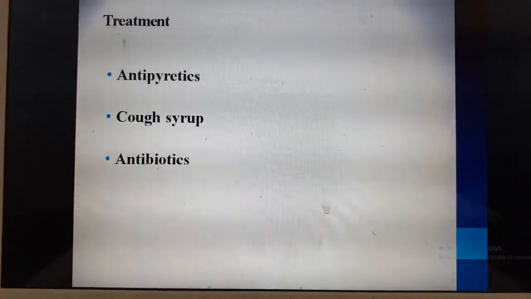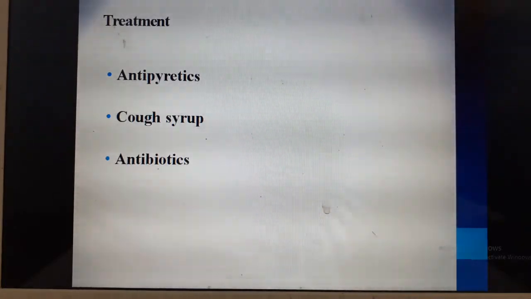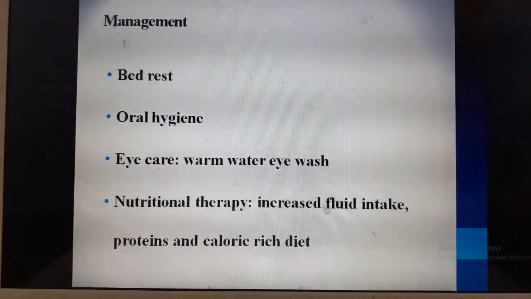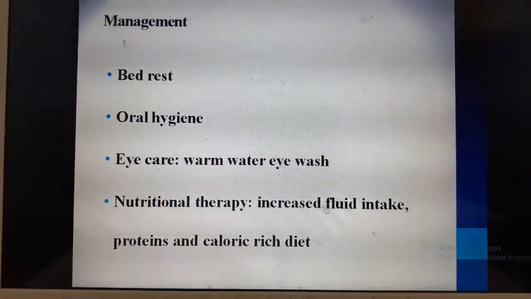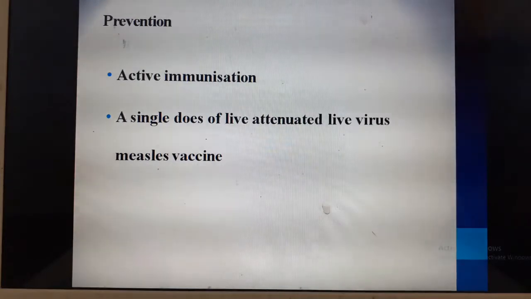The treatment for measles is symptomatic, by giving antipyretics for fever. Cough syrup, if you find there is productive cough, you can give that. Otherwise, antibiotics to prevent secondary infections are given. Management is by bed rest, oral hygiene, because it can lead to secondary infections, therefore oral hygiene. Eye care can be given. Nutritional therapy, you need to explain to them about increased fluid intake, protein and calorie rich diet.